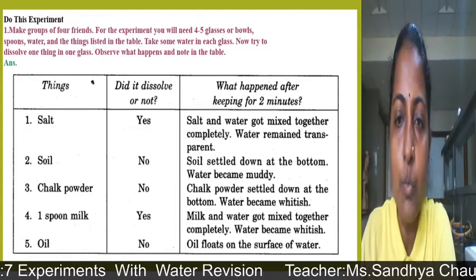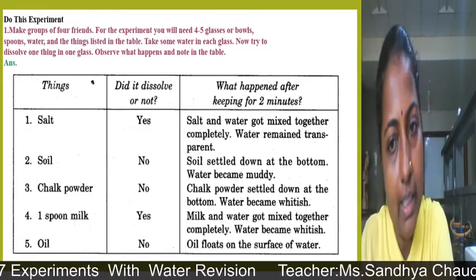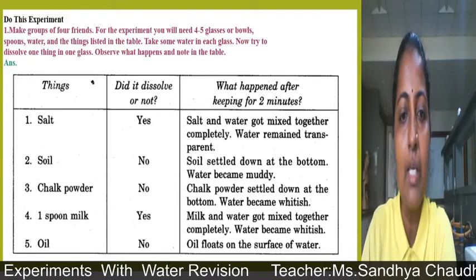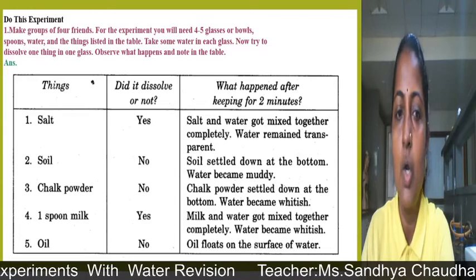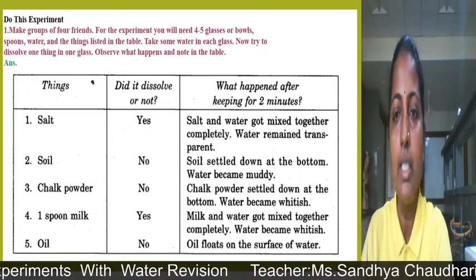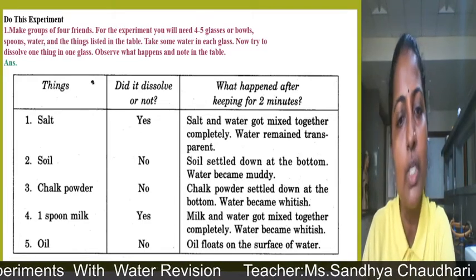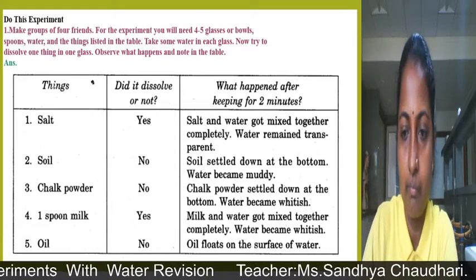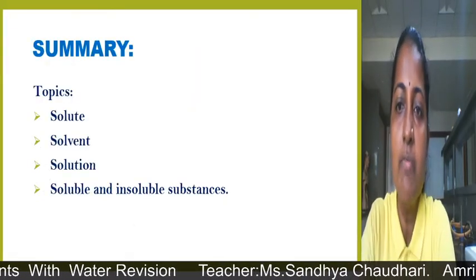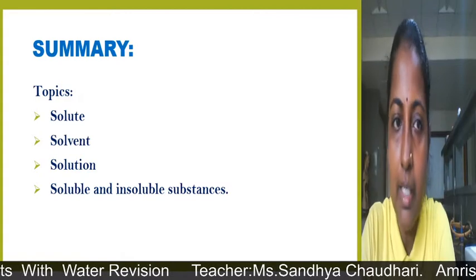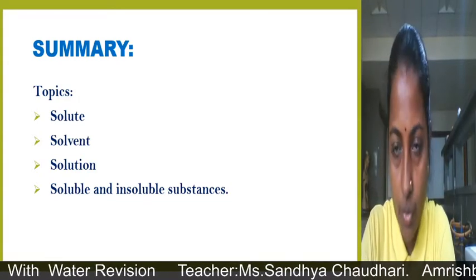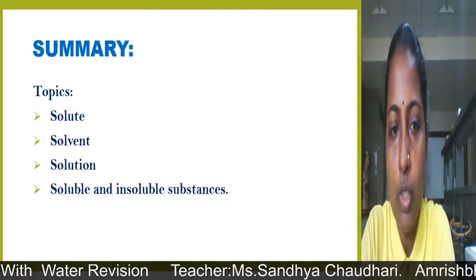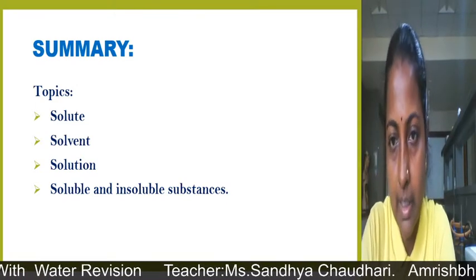If you take one spoon of milk, yes, it can dissolve in water, and the milk and water got mixed together completely and the water became whitish. Oil, no, oil doesn't dissolve in water. Oil floats on the surface of water. So students, in the second part we have seen about solute, solvent and solution, and we have seen about the solubility and insolubility of substances.